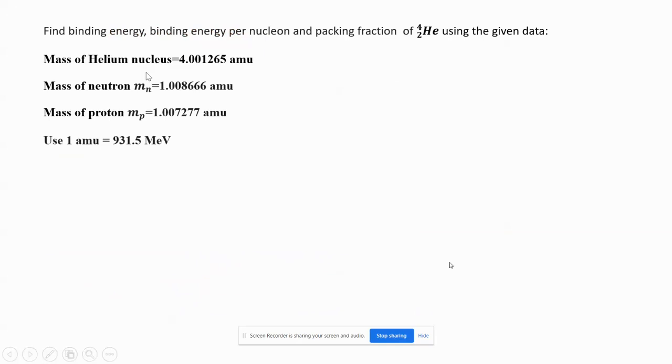What is the time? It's 48. Let us solve this example and then we will stop.